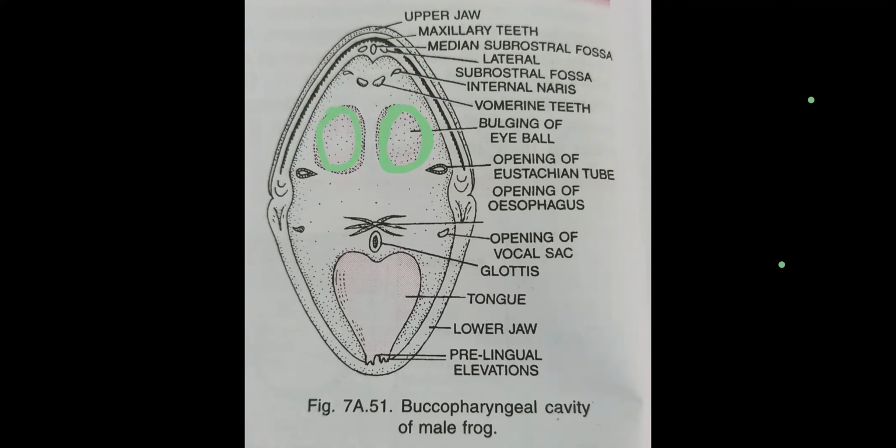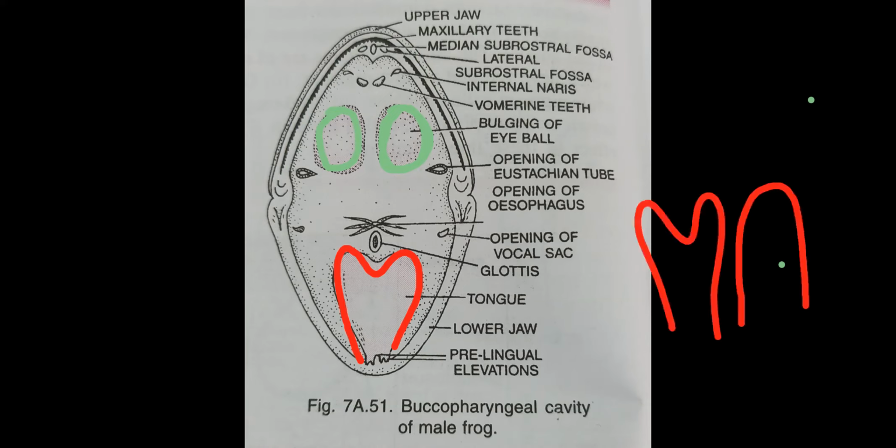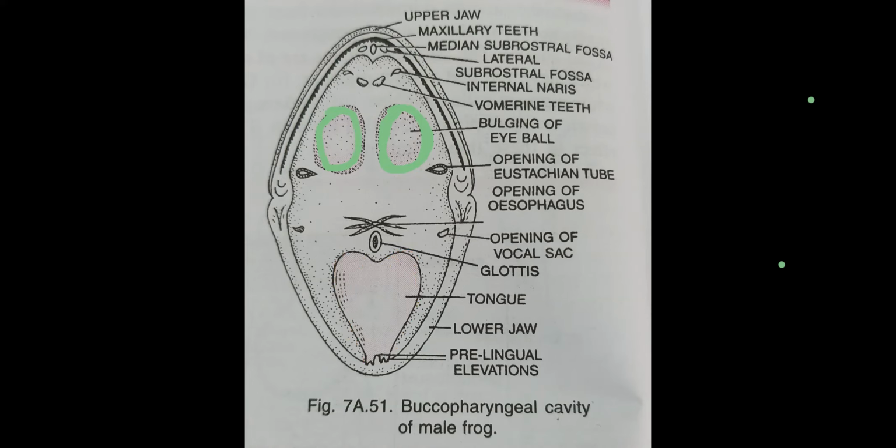Next, after that, with the lower jaw, a bilobed long coiled tongue is present. Our tongue is unilobed, single lobe, but here the bilobed condition is there. Bilobed tongue, which is long and coiled. Next, in the case of humans, when you see the tongue, towards the lip is the anterior part of the tongue, and towards the neck, the posterior part.